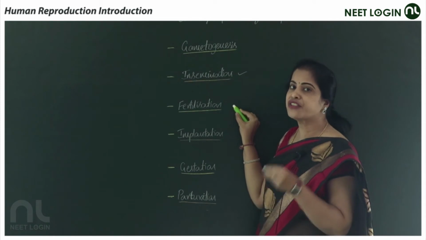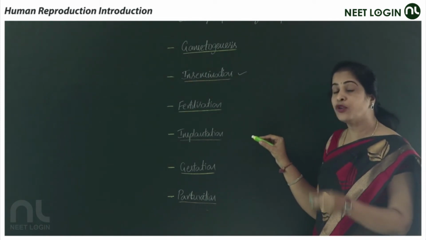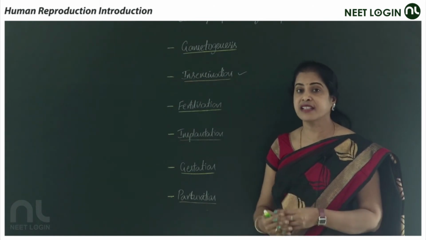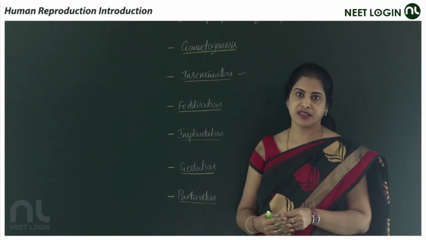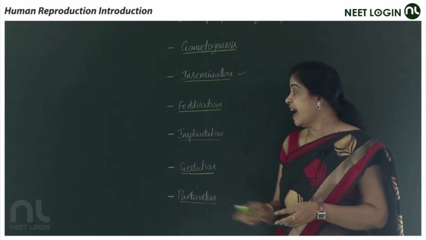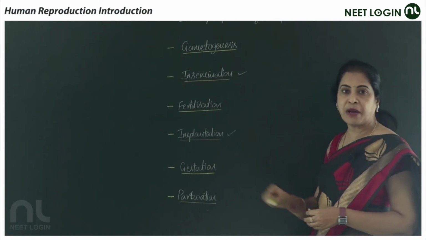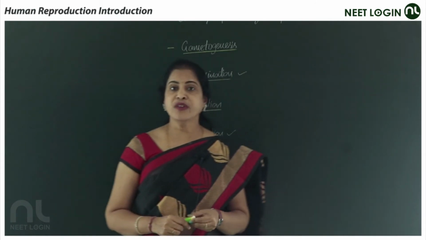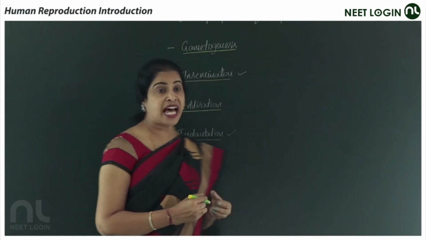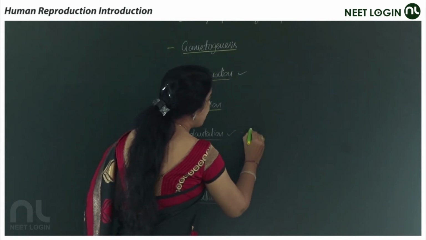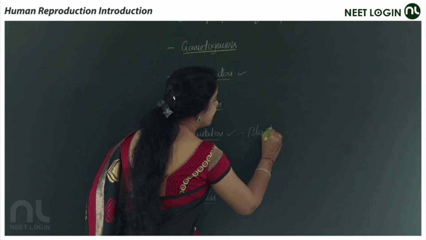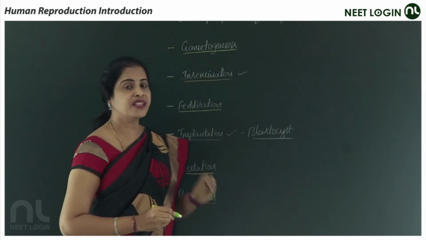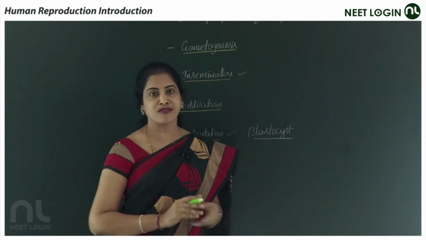Fertilization results in the formation of a zygote, where every organism starts its life with a single cell called a zygote, which is diploid. And moving on to the next one, that is implantation. After the formation of the zygote, guys, it will develop into a stage called the blastocyst stage. The blastocyst stage is the stage of implantation in the case of mammals.